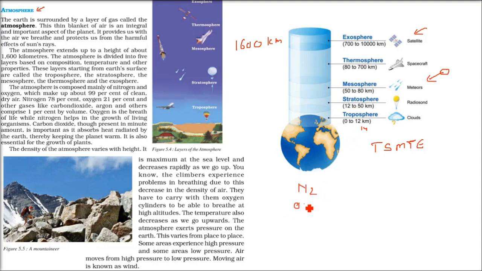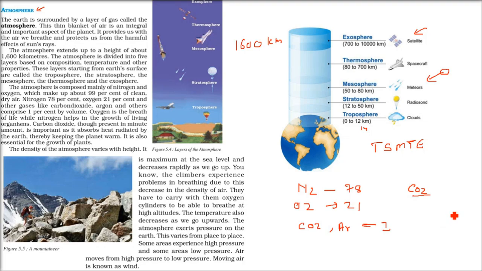We combine them and call it by percentage: nitrogen is around 78% and oxygen is 21%. There are other gases like carbon dioxide and argon, and combined they are just 1%. Oxygen is very important for us. Nitrogen is important for the growth of organisms and plants. Carbon dioxide is taken by the plants, and they produce oxygen.